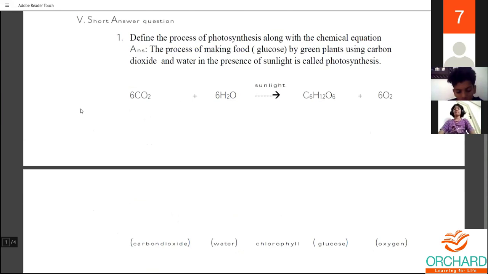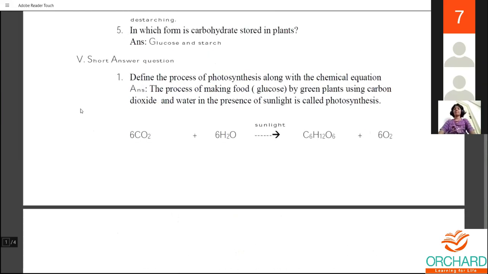We'll start from very short answers. Define the process of photosynthesis. Your first question is define the process of photosynthesis. The answer is: the process of making food, that is glucose, by which green plants using carbon dioxide and water in the presence of sunlight is called photosynthesis.